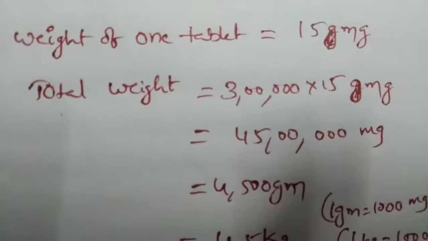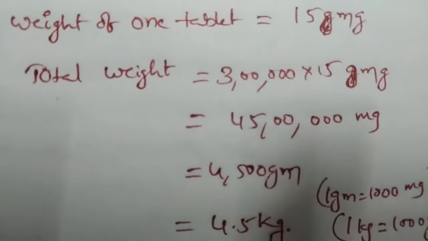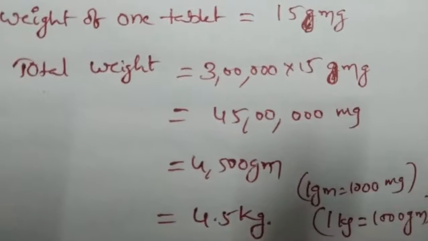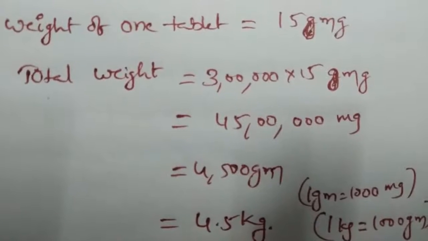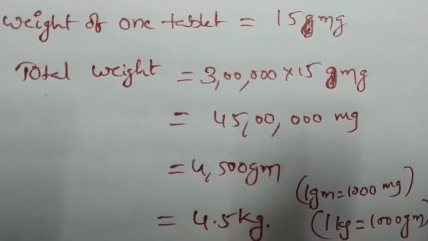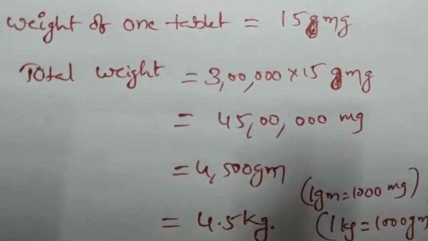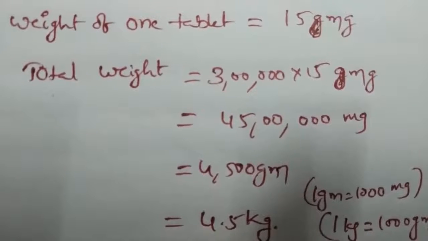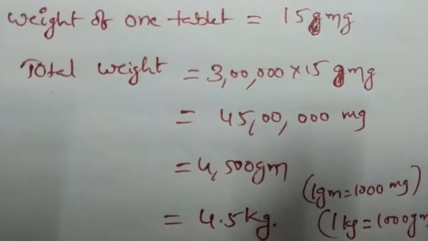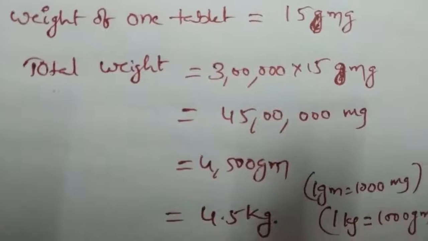And we convert into kgs. 1 kg is equal to 1000 grams. 4500 grams can be divided by 1000. Again 3 zeros cancel. That's why we get 4.5 kgs.